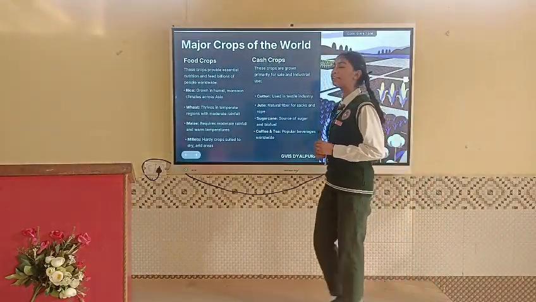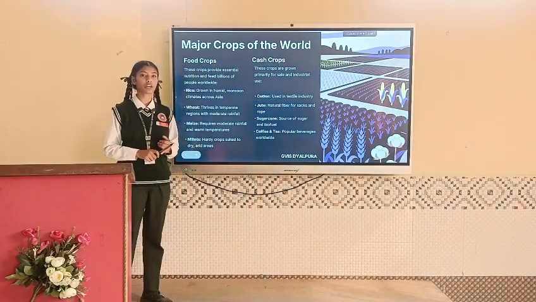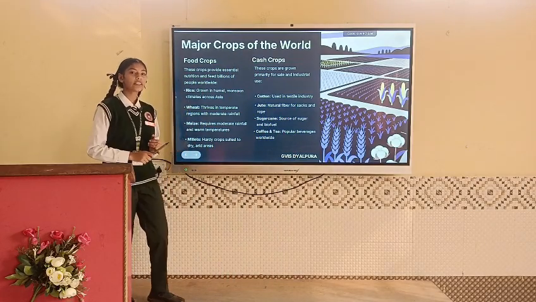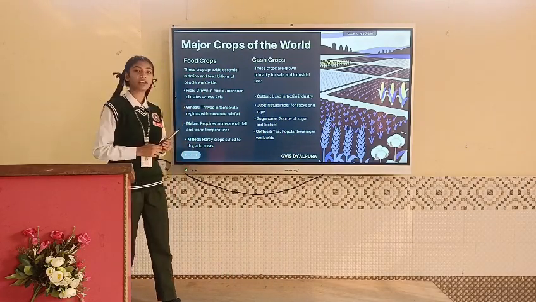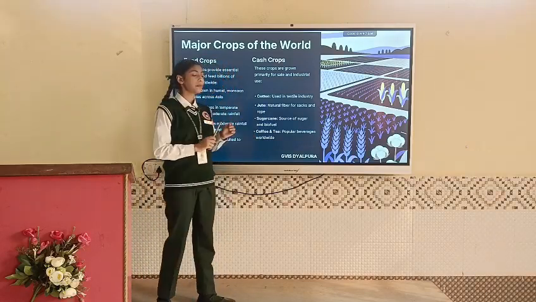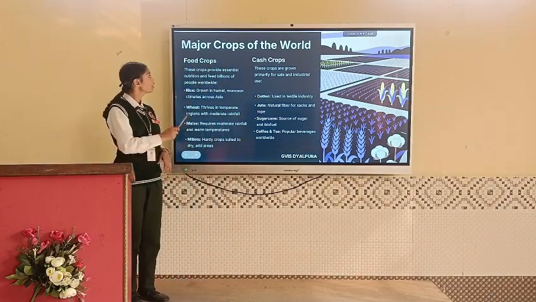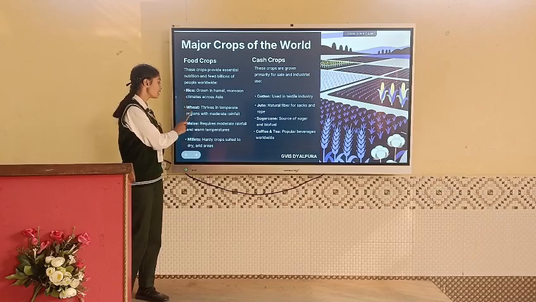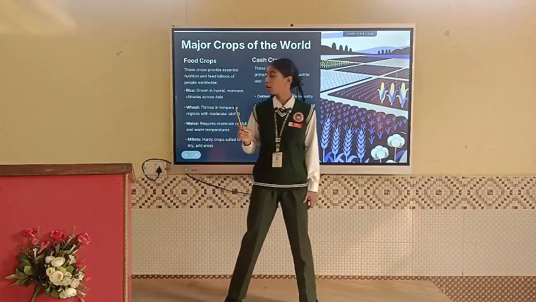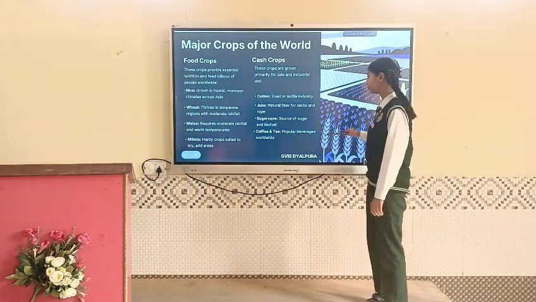Let's discuss major crops of the world. There are two major crops. First one is food crops and second one is cash crops. First one is food crops. As we know by the word food, these are mainly grown for food purpose. Next is cash crops. These are mainly grown for sale and for industrial use. The examples of food crops are rice, wheat, maize and millets. And the examples of cash crops are cotton, jute, sugarcane, tea and coffee.